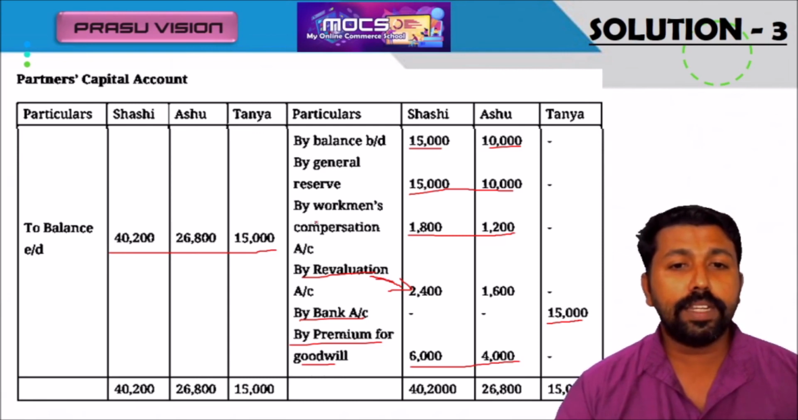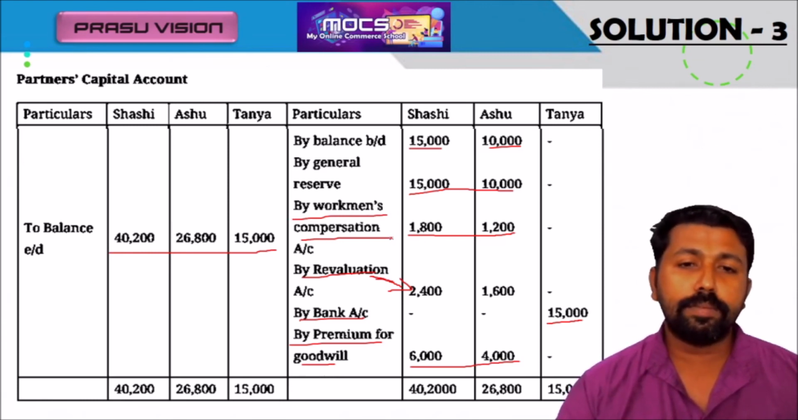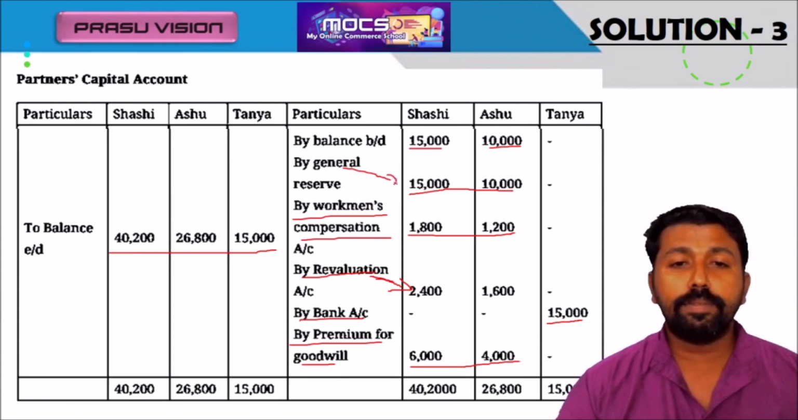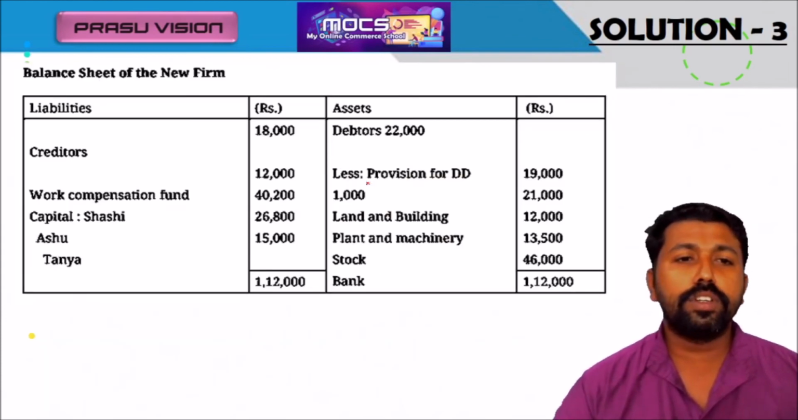One additional adjustment is related to workman compensation. Please remember that after the claim, if there is any amount remaining, only that will be shared by the old partners. And there is no adjustment related to general reserve, that is why it is directly shared here. Okay, and we are going to the preparation of the balance sheet.